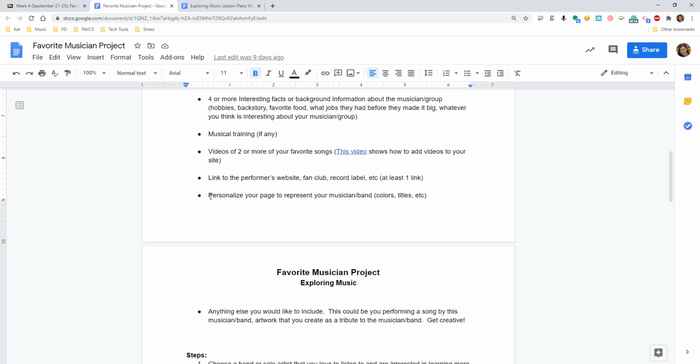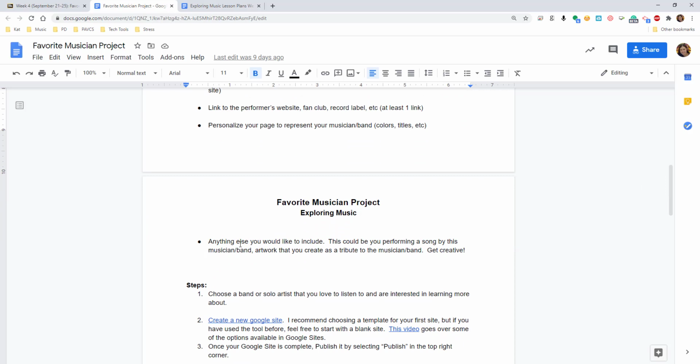Make sure you do personalize your page. Make sure you remove any pictures that don't apply to your group. So get rid of anything that doesn't apply, and make sure you personalize the page to make it look like you want it to look. And then of course you can include anything else that you would like to in your Google site.